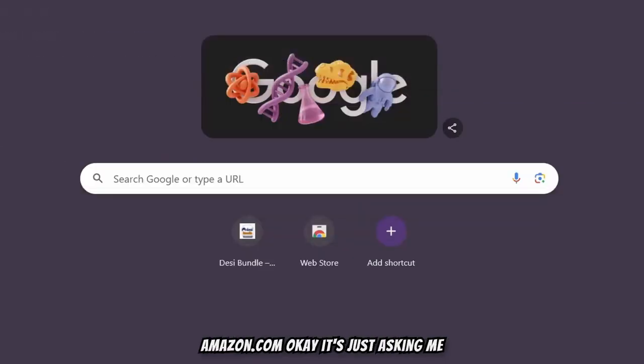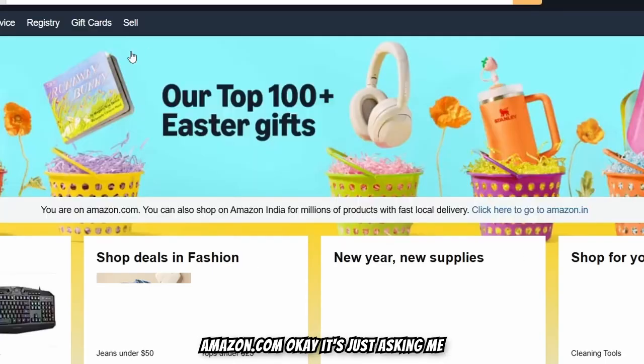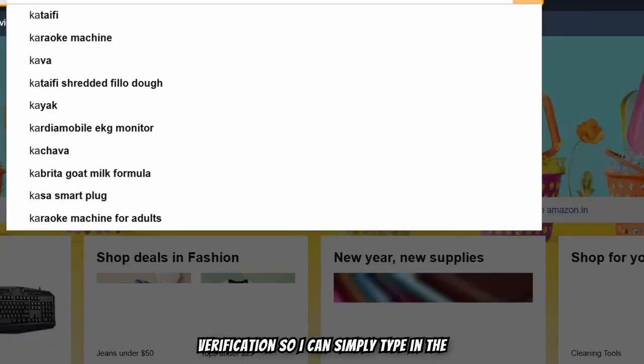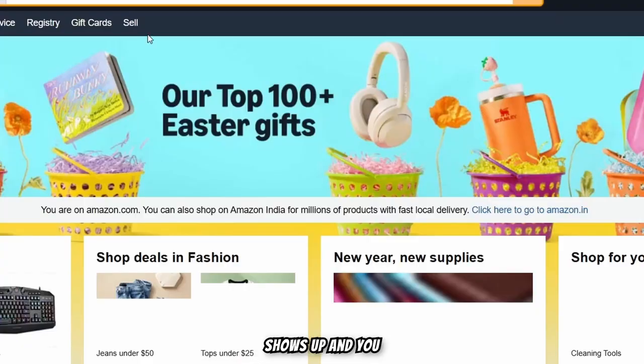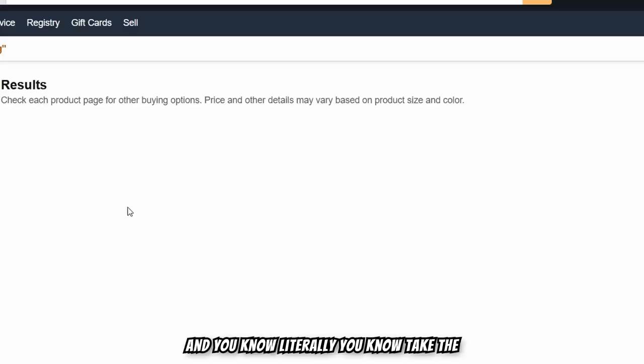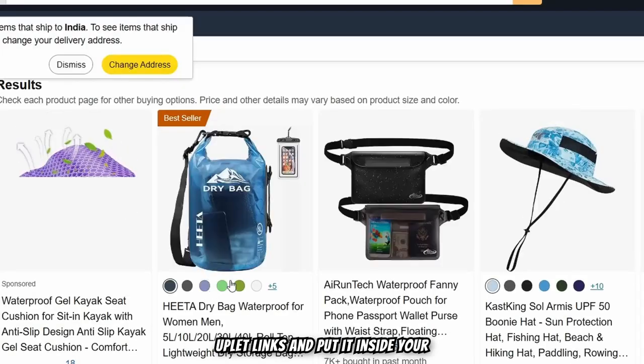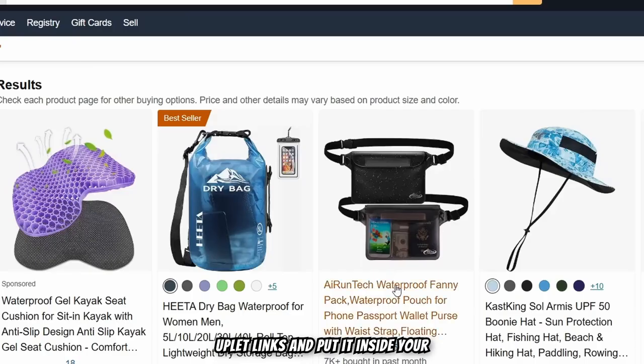If I go to Amazon.com, it's just asking me for verification. So I can simply type in the keyword and see what other products show up, and you can sign up for Amazon affiliate and take the affiliate links and put them inside your blog. These are essential tools for kayaking, and people are going to need them, right?